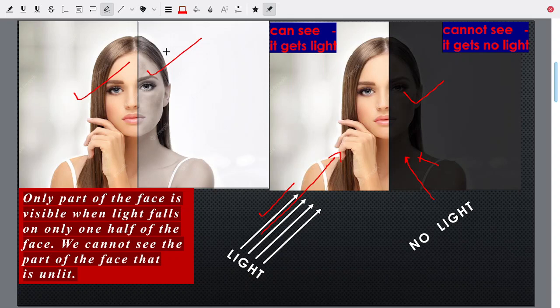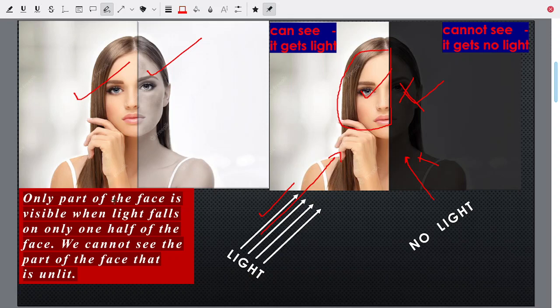So the light falls on one half of the face, you can see. The light does not fall on the other half of the face, so you cannot see. So this half of the face, you can see. This you can see because the light falls. And this you cannot see because the light does not fall here.